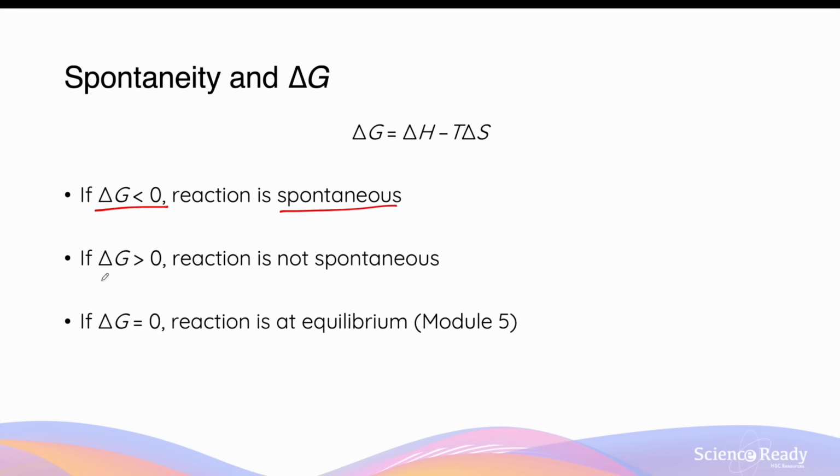If the ΔG value is positive, then the reaction is non-spontaneous. And in the case where the ΔG value is equal to 0, the reaction is said to be at equilibrium. And this concept of equilibrium is explained and discussed in HSC chemistry, module 5, equilibrium and acid reactions. So for the remainder of this video, we'll focus on the first two scenarios where the ΔG is either negative or positive.